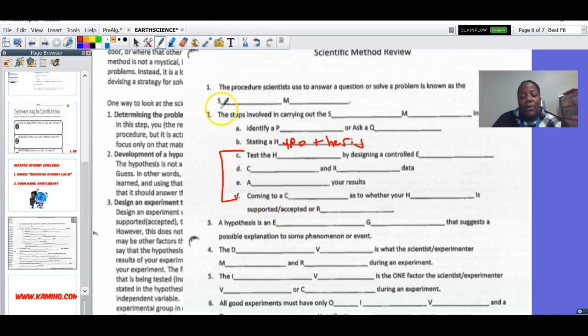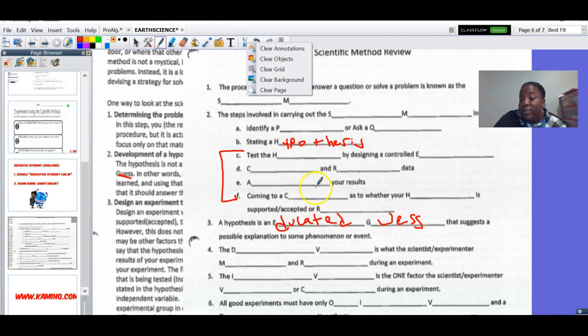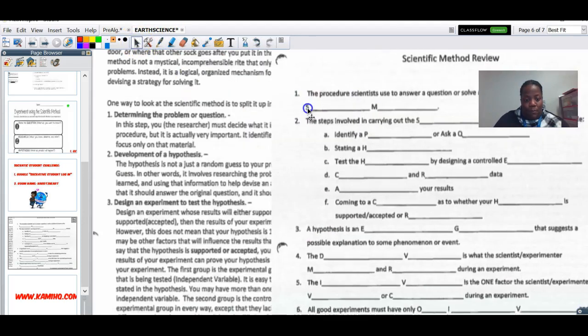Okay, so a hypothesis here is what? Remember what we called it in class? An educated guess. And you can find that information right here on the sheet. So it's an educated guess that suggests a possible explanation to some phenomenon or an event. Now I'm going to skip around a bit. Remember, you need to fill this part in on your own. I'm going to start with the next part.